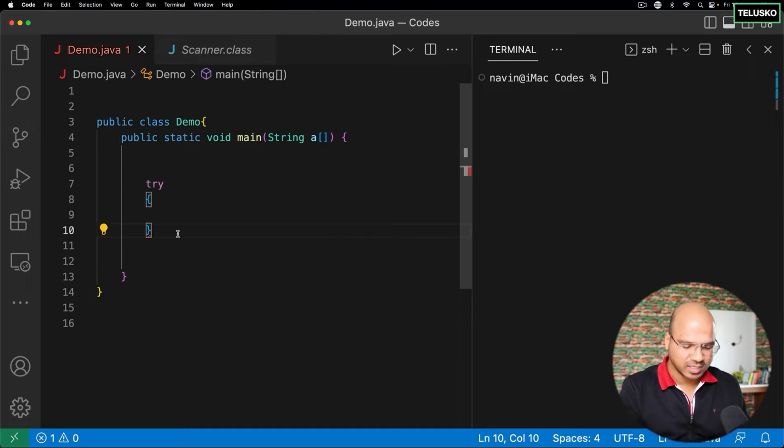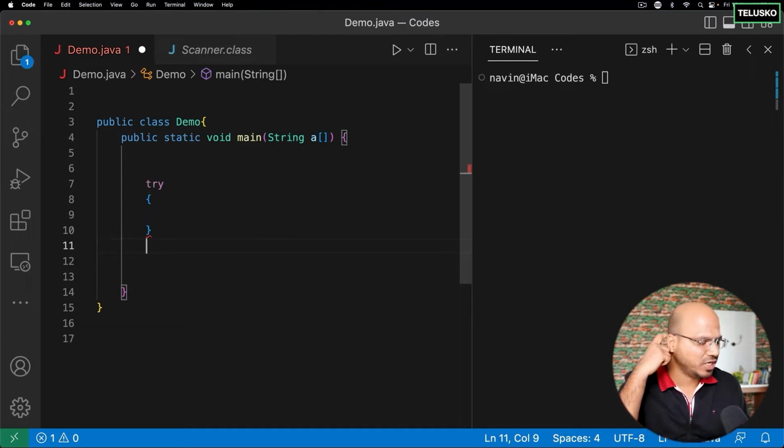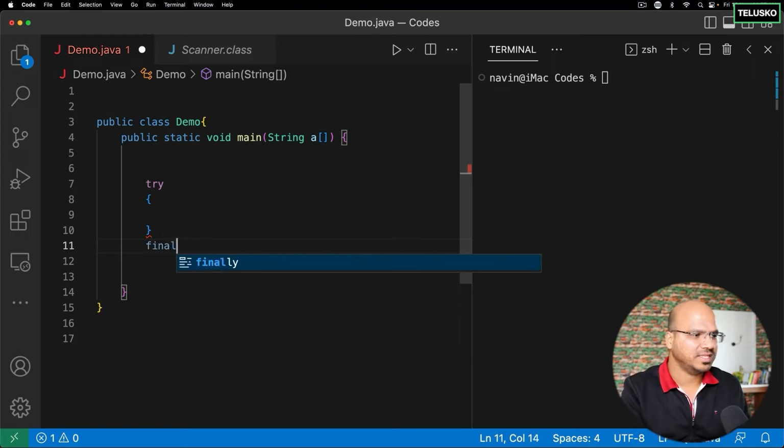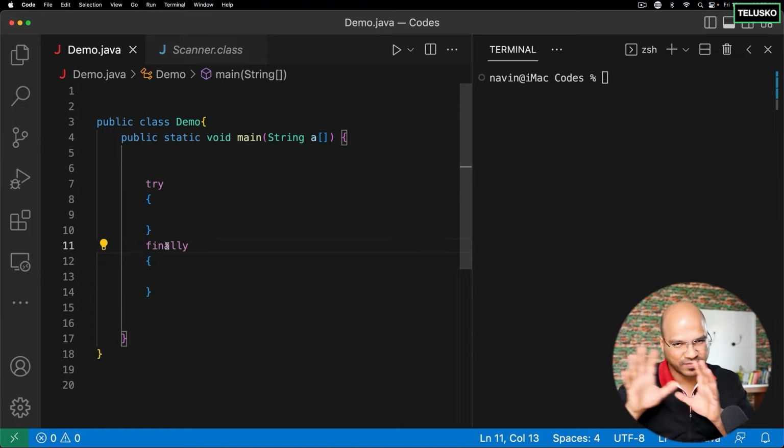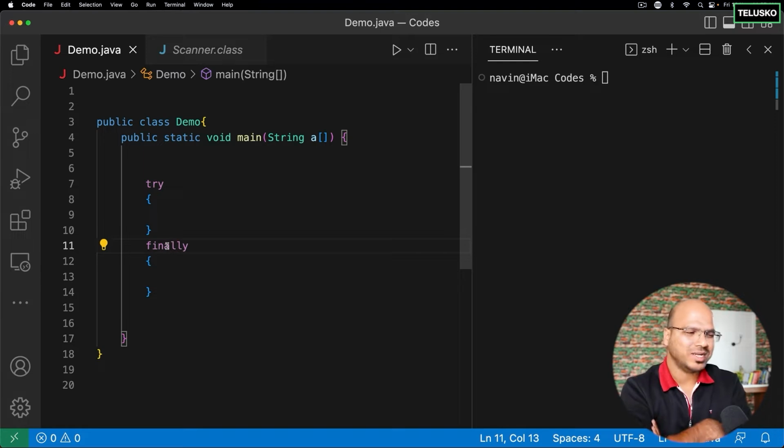error. The thing is, if you have a try and if you don't want to mention the catch, you can basically write finally here. So yeah, try can be used with finally. If you don't want to write catch, if you don't have such a scenario where you want to handle the exception, you can write finally. But then what's the use of try when you're not catching it? Of course, right? Try is responsible to handle the exception, and when it throws the exception, catch will catch it, and then it will solve it, or it will print something.